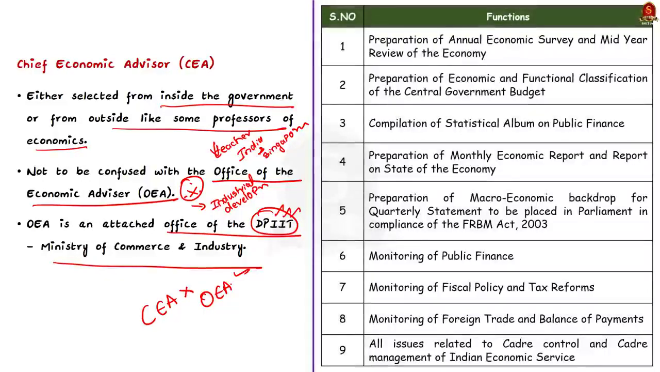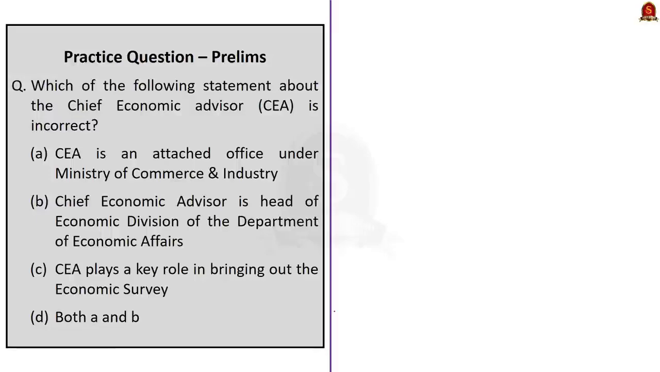As we have discussed, the economic division of the Department of Economic Affairs is headed by the Chief Economic Advisor. Some of the main functions of the division are given in the table. You can go through it. With this, let us conclude this discussion and take up the next news article.